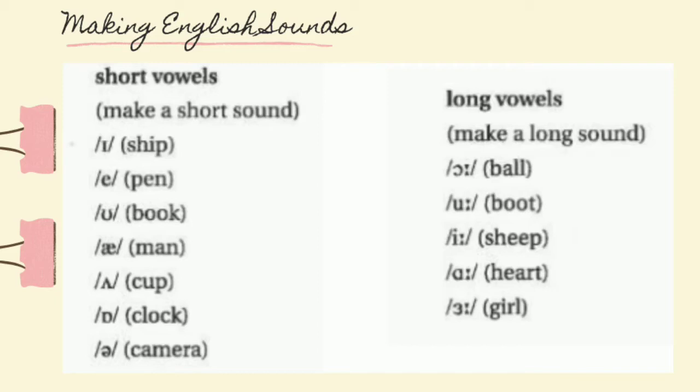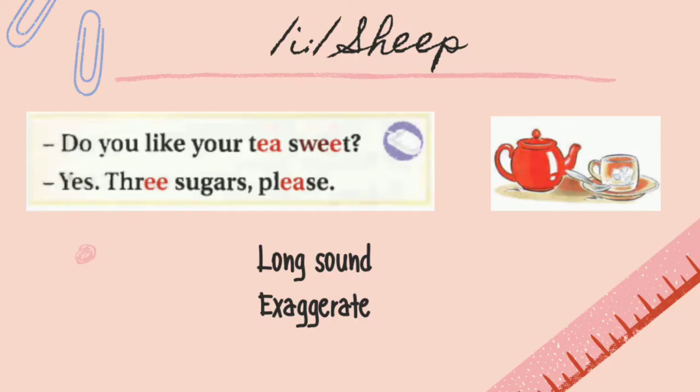Okay? So, remember, there is a difference between short vowels and long vowels. Short vowels are made with a short sound and long vowels are made with a long sound. But today we're going to concentrate on sound E, as in sheep. For example, the words marked in red are made with the sound E, with the vowel E.